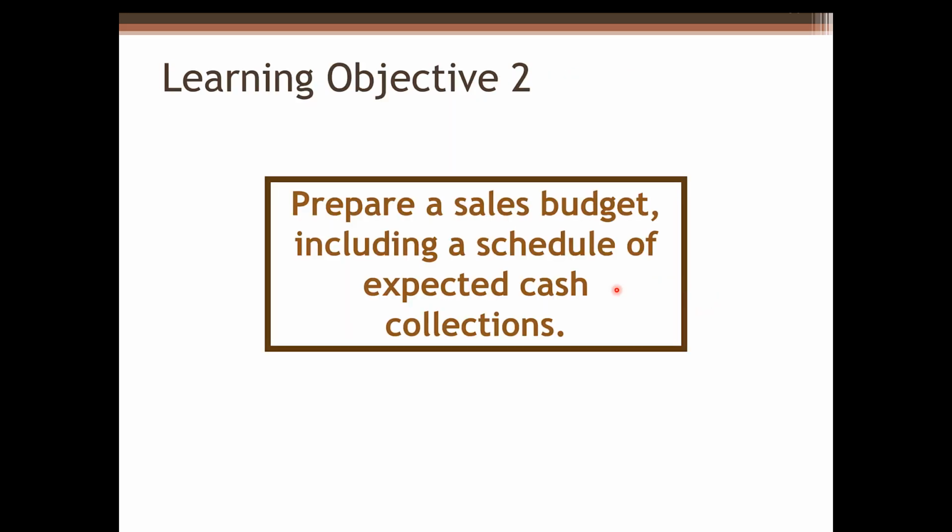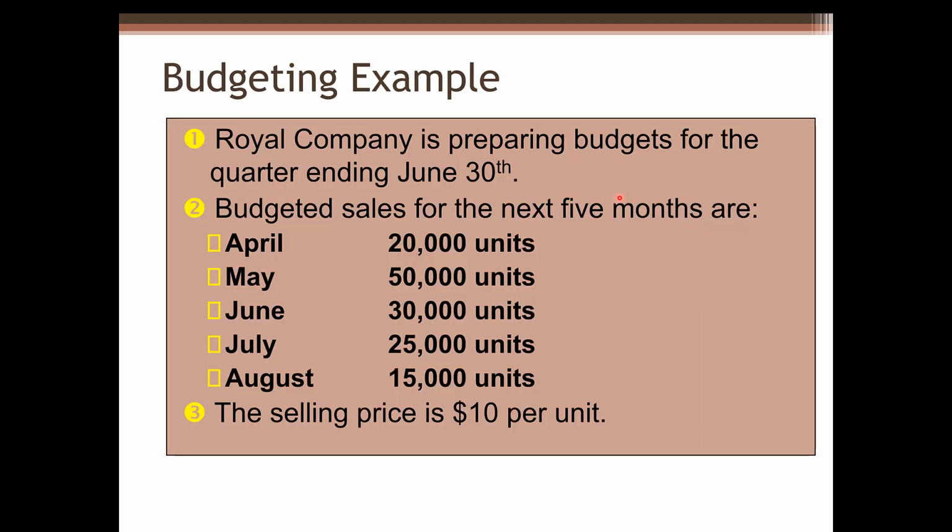Let's first take a look at how to prepare a sales budget, including a schedule of expected cash collections. We will use Royer Company as an example. Royer Company is preparing budgets for the quarter ending June 30th. Budgeted sales for the next 5 months, from April to August, are given in units. These budgeted sales in units can be obtained from the company's sales forecast. Selling price is $10 per unit.